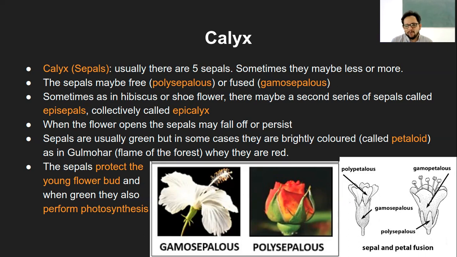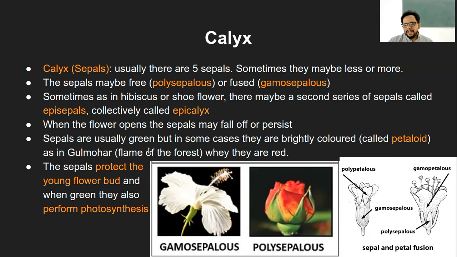Like some varieties of the rose, you might have seen the petals falling off. That is a similar phenomenon, but here we are talking of the sepals falling off.